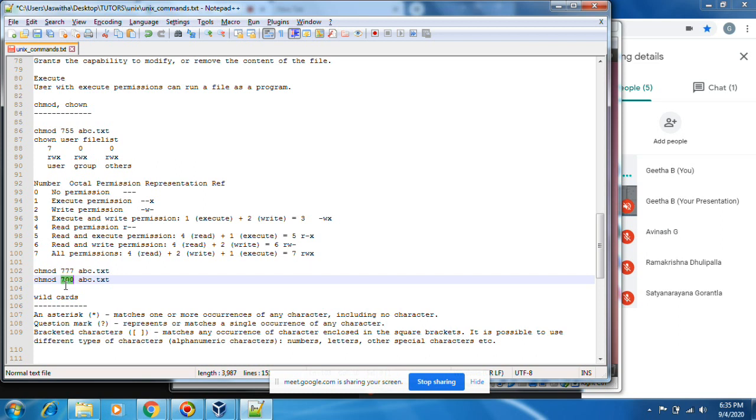I don't want to update that file or execute that file, so I can give only read permissions to others. Read permission means 4. So 444 in this case.